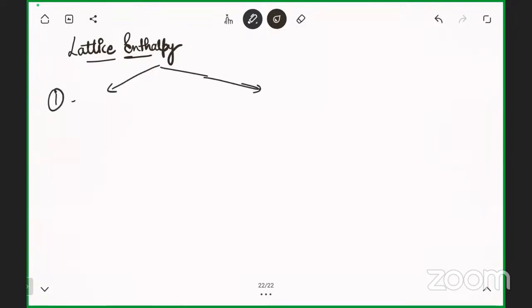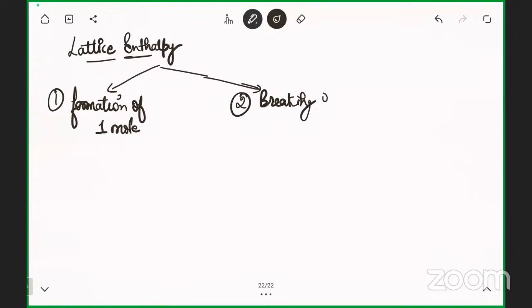The first thing is formation of one mole, or the second thing is breaking of one mole. They both come under the category of lattice enthalpy.